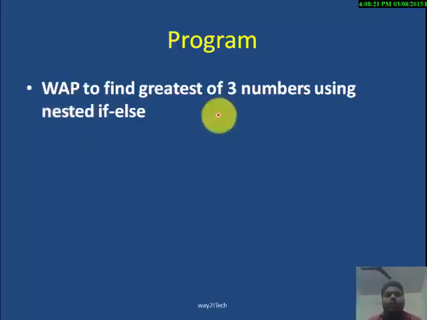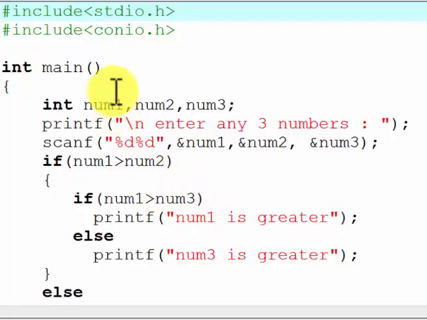Write a program to find the greatest of three numbers using nested if else. First of all, we will see the logic of finding the greatest of three numbers. Suppose these are the three numbers A, B and C. First we will find the greatest of the first two numbers. Suppose the result is A. Now we will compare this with the third, and the greatest of these two will be the greatest. First we find the greatest of the first two numbers, and we compare the resultant with the third number. This will result in the greatest. So this is the program to find the greatest of three numbers.